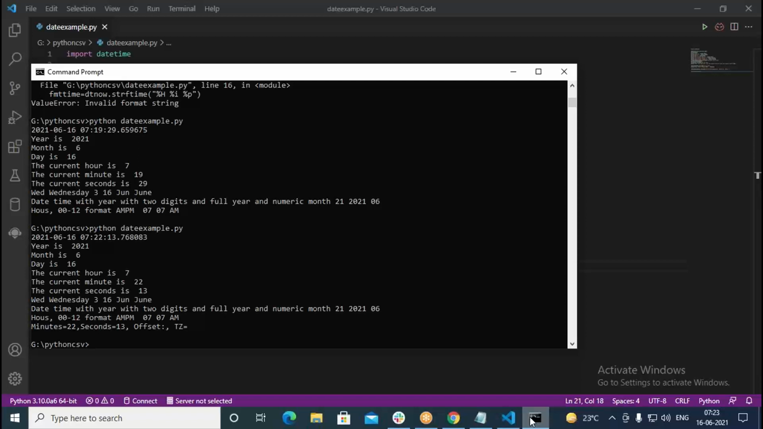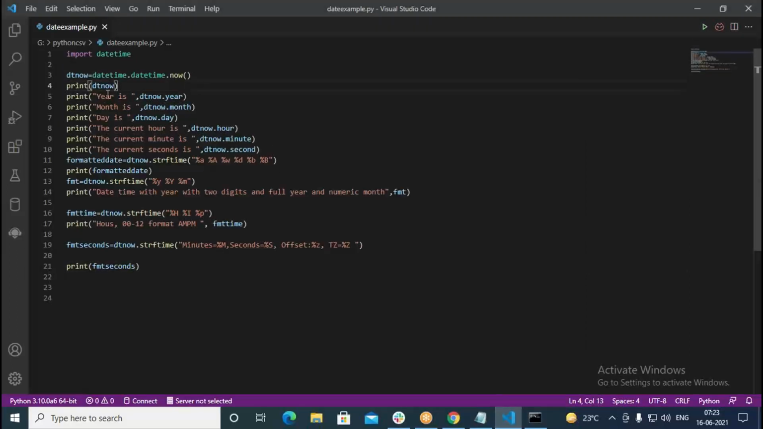But if you want to create your own type of data, how to create, see that. This is what it is giving you, current date and time. When you go with dt now equal to datetime.now, this is giving you current date and time. But at times you have to create your own date. In that case, probably you specify the year, the month and day. So how to create that, see that particular thing.